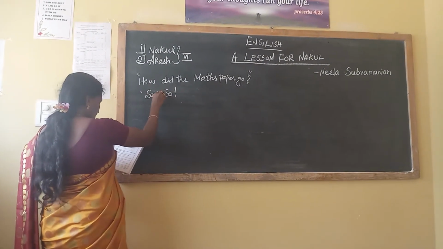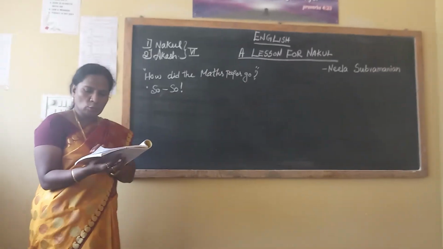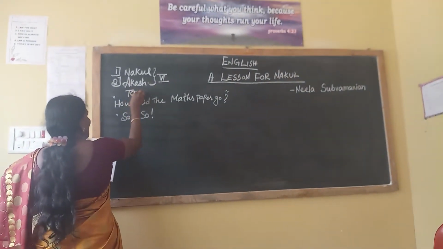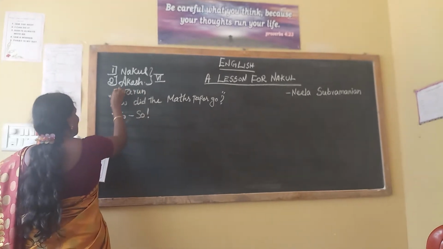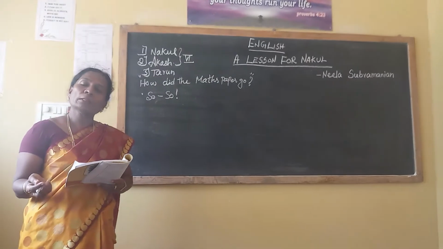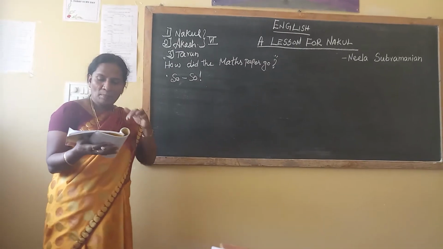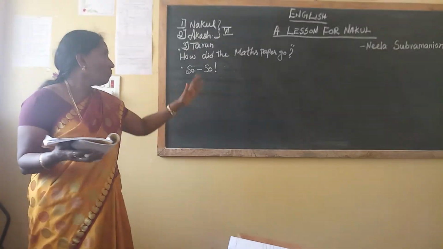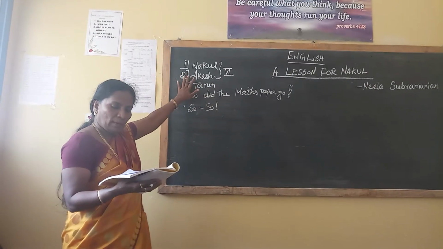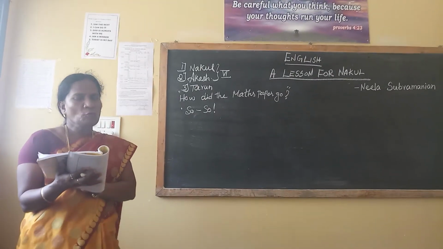I finished all the problems, though it was quite a tussle, replied Tarun. One more character is Tarun. The third character is Tarun. See, you can pronounce the name Tarun. Nakul came in just then. Nakul came outside. How did the maths paper go? Akash asked Tarun, and then Nakul came and joined them. Quite a tussle. What's the meaning of quite a tussle?